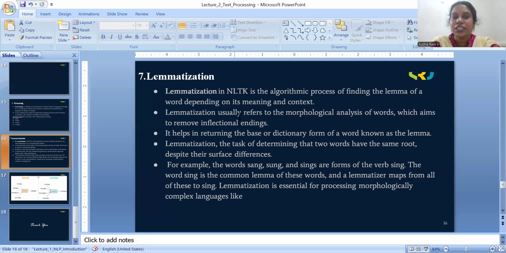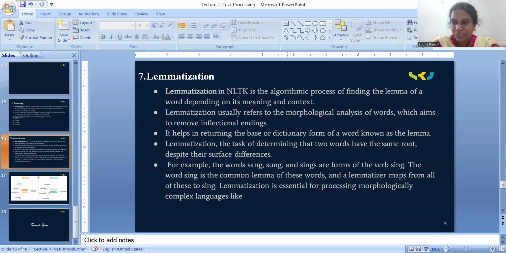Lemmatization usually refers to the morphological analysis of words, which aims to remove inflectional endings. So in lemmatization, we are finding the root word just like in stemming, but the root word generated from lemmatization should be meaningful.